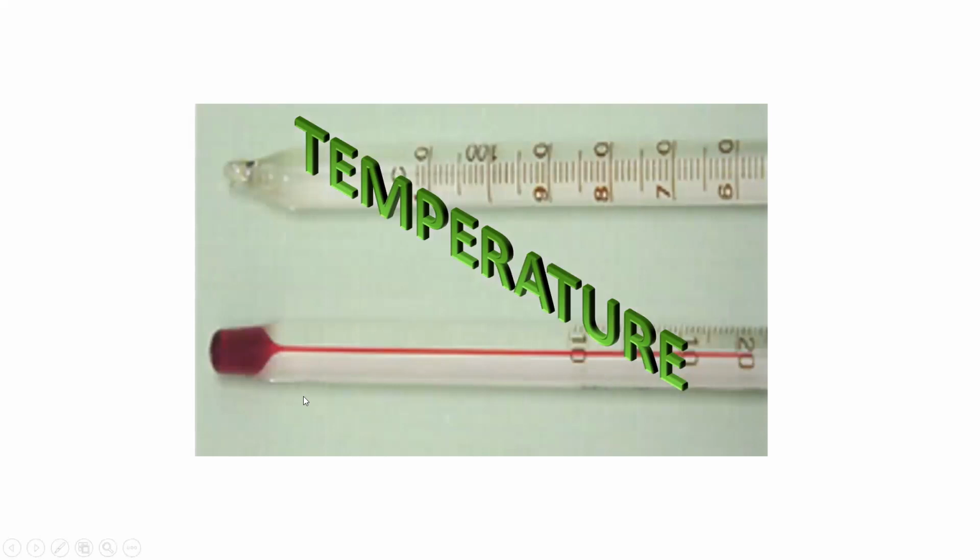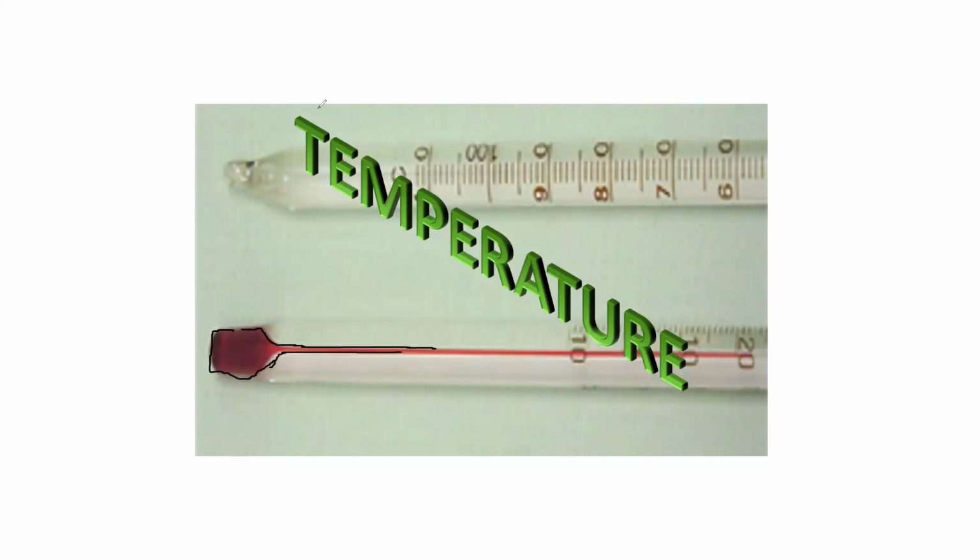The next part is about temperature, how we define temperature. Basically, temperature is the degree of hotness or coldness of an object, like how hot or cold the object is. We can find that by knowing its temperature, or by using a device which is known as a thermometer. As I mentioned, this is the bulb of a thermometer. The bulb is made of glass, and then there is a capillary or the tube.